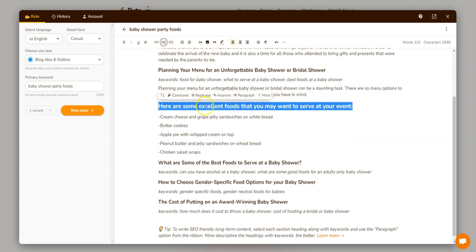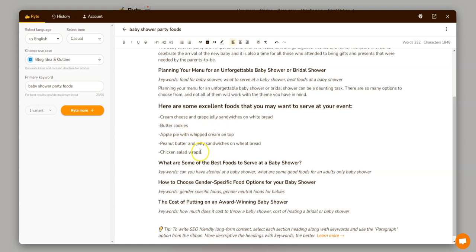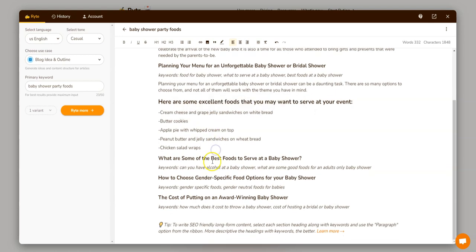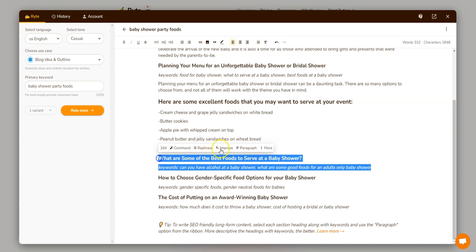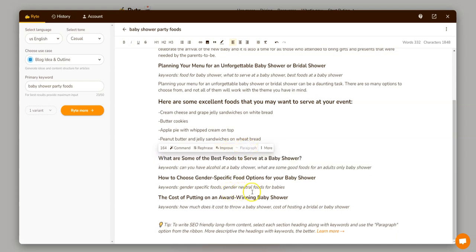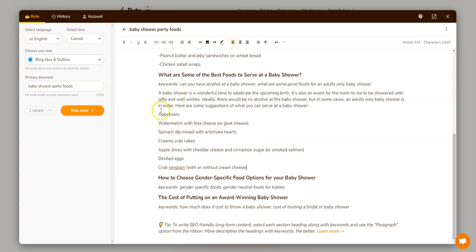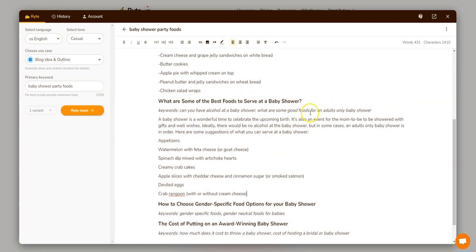We might go with an H2 right there, and then we can leave those, cream cheese and grape jelly. You could probably expand on each one of those. So we're going to just go through here and click the paragraph button on these and just quickly write this real fast. So it did come up with some foods and all that. So that's really, really good. We can come back in there.